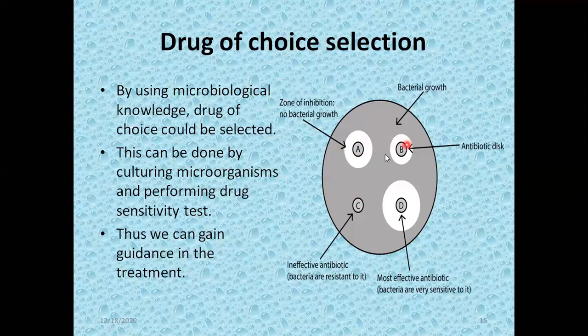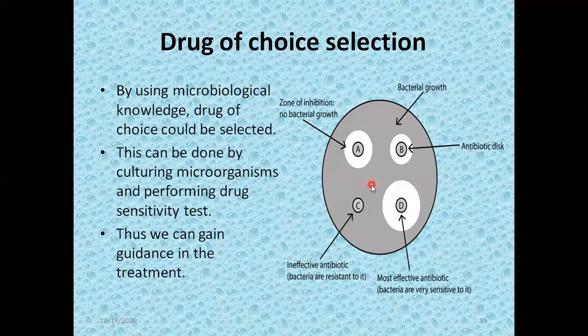So when we apply different antibiotics on the growth, we note the zone of inhibition. Then lastly we note which antibiotic produces the larger zone of inhibition. A, B, and D: out of these three, D is producing the larger zone of inhibition. The antibiotic which produces the larger zone of inhibition is called the drug of choice for that growth. So the zone of inhibition is produced by A, by B, by D, but not by C.